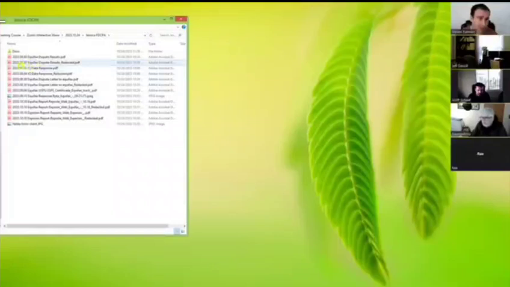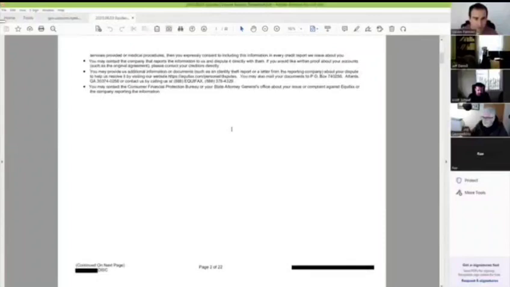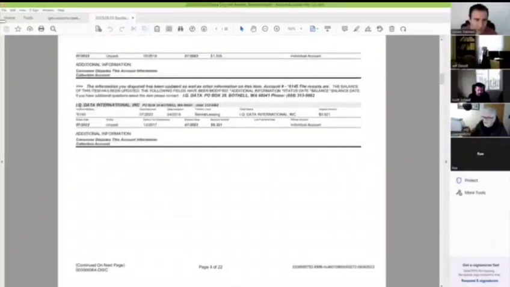But what we have is, August 3rd of this year, Equifax dispute results. It's kind of in chronological order. I numbered them like this so you can see. So we've got Equifax dispute results and IQ data. This is the trade line we're talking about, and they're just showing consumer disputes this account, but they don't give you that historical data for it.